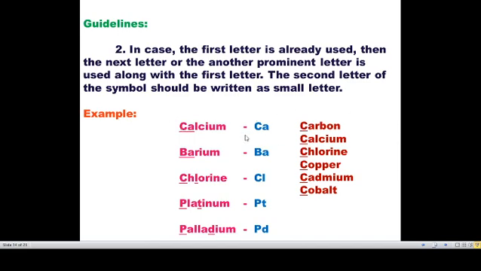So calcium is Ca, barium is Ba, chlorine is Cl, platinum is Pt, palladium is Pd. In case the first letter is already used, the second letter or another letter will be added, but that second letter will be in small letter, not in capital. We have to write that in small.